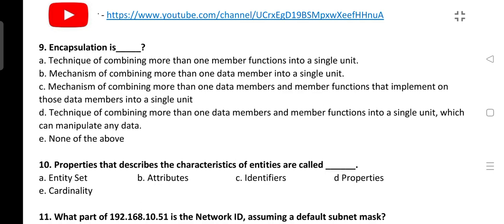What is encapsulation? Technique of combining more than one member function into a single unit? No. Mechanism of combining more than one data member into a single unit? No. It is data as well as function. Mechanism of combining more than one data member and member function that implement on those data members into a single unit? Technique of combining more than one data member and member function into a single unit which can manipulate any data, or none of the above. So what will be the correct answer here? It will be C and D.